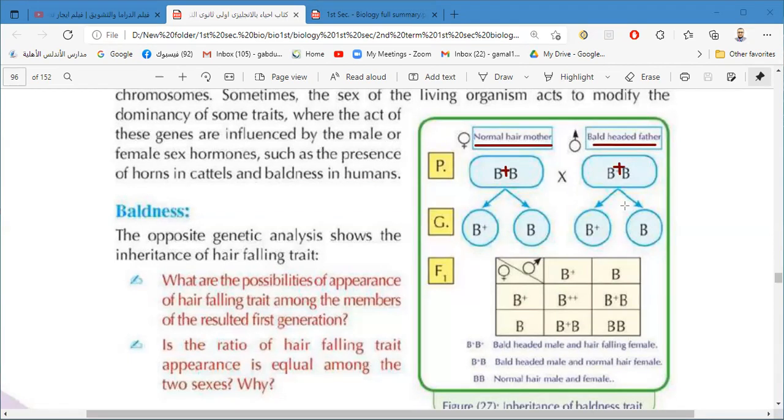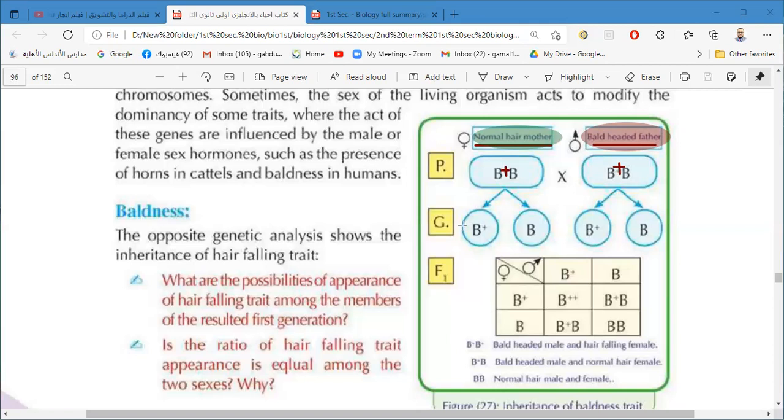Because the male sex hormone helps in the action of the gene. So the man here has baldness, but the woman has normal hair. Why? Although they have the same structure, B plus B, because of the presence of the male sex hormone, which helps the gene to do its function.